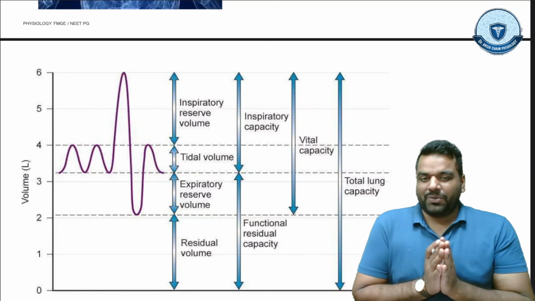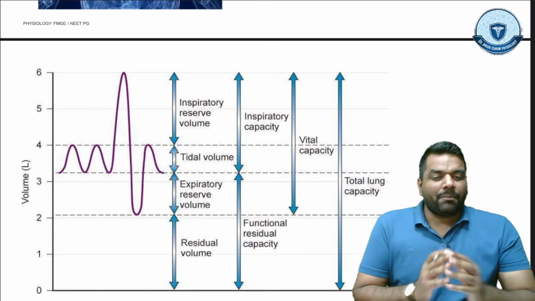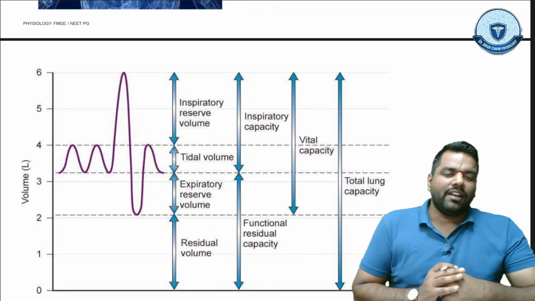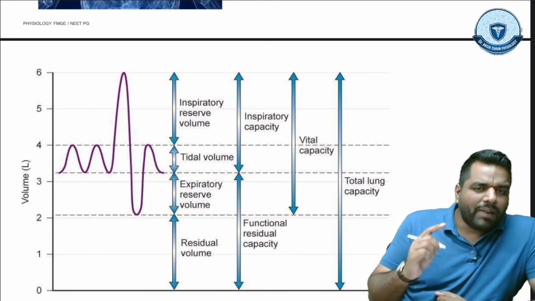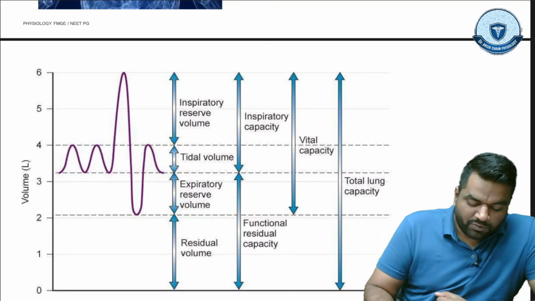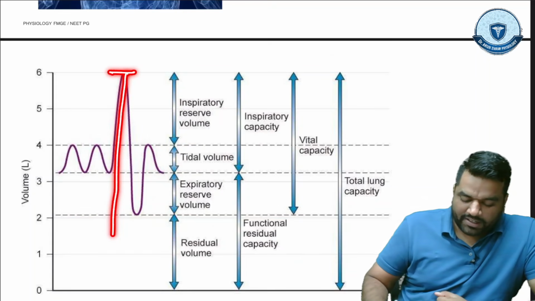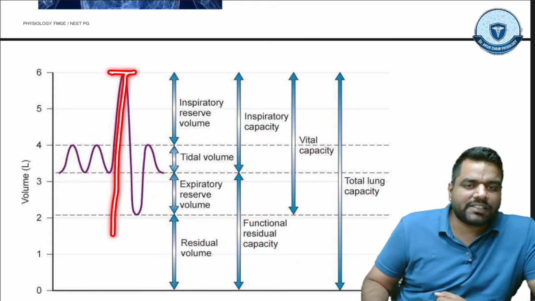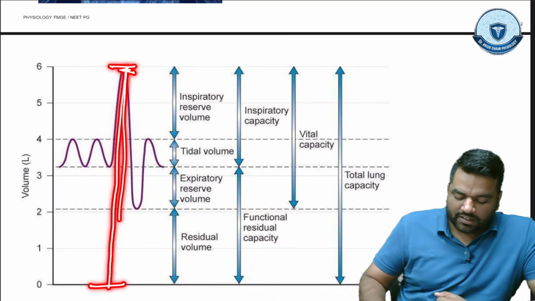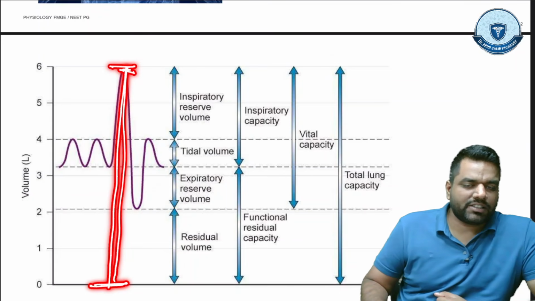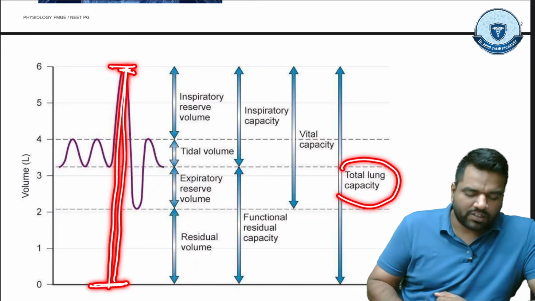Now somebody asks you, okay, how much total air, maximum total air, can you inhale or keep in your lungs at a time? So guys, you can keep maximum air at a time in your lungs from here up to here, isn't it? So the maximum air you have inhaled, from here to here, the total air will remain in your lungs at one time, and this we call the total lung capacity.